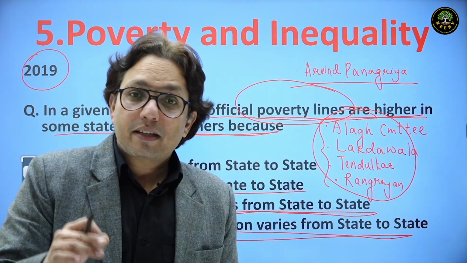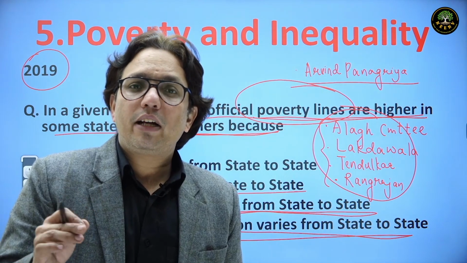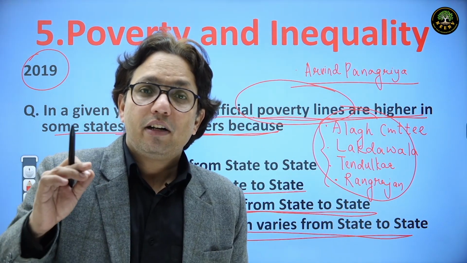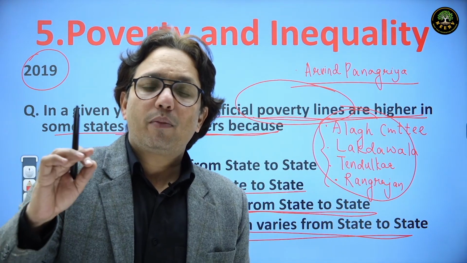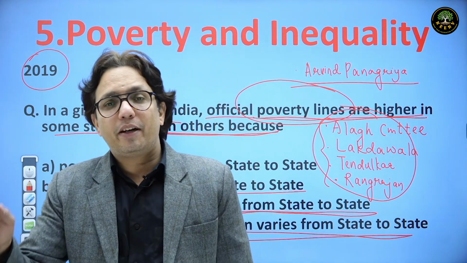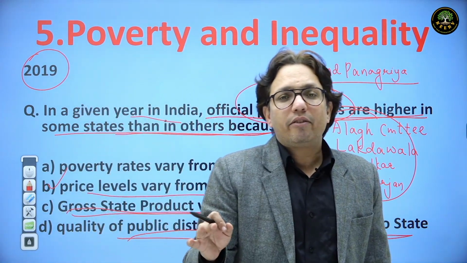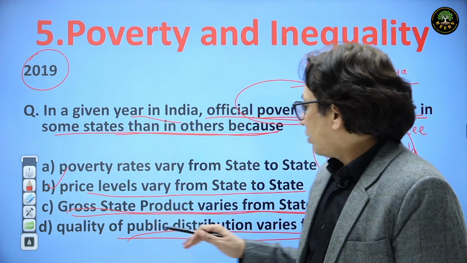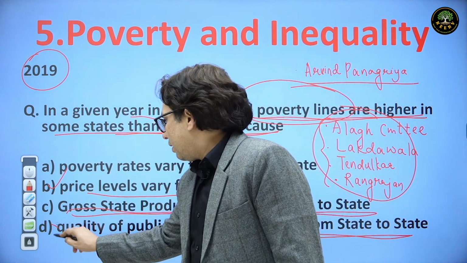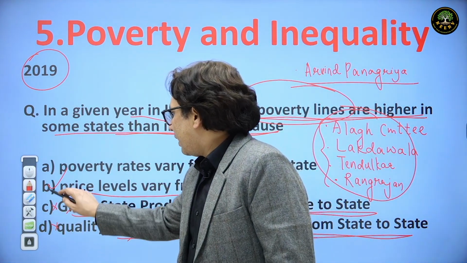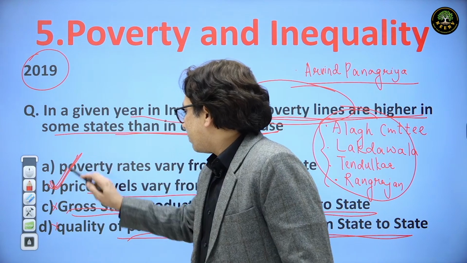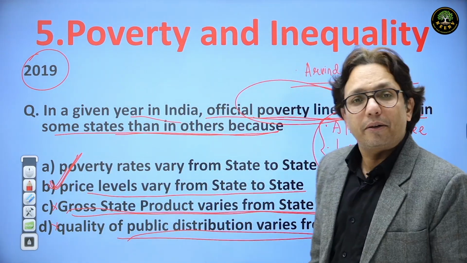In the poverty line basket, along with food, we have clothes, sleepers, durable goods, non-durable goods, education, health. All expenditures are considered when we decide a poverty line. So this is not right. GSDP varying is not right. Only this option is correct, that price levels vary from state to state.